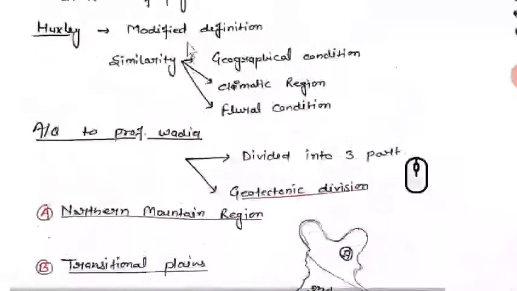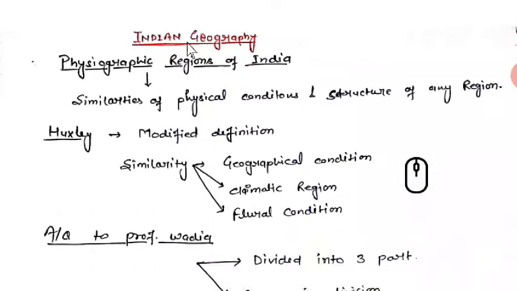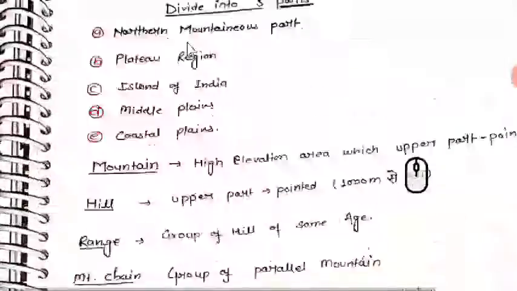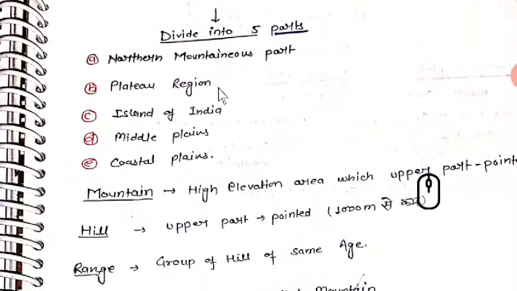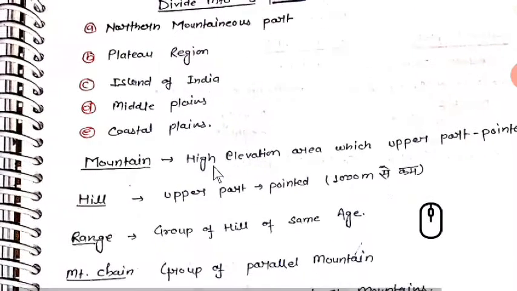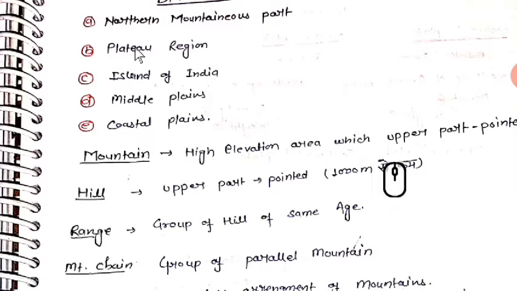In Indian geography, the physiographic regions of India are again divided into 5 parts: Northern mountain part, plateau region, islands of India, middle plains and coastal plains. What are the 5 parts? Northern mountainous part, plateau region, islands of India, middle plains and coastal plains.